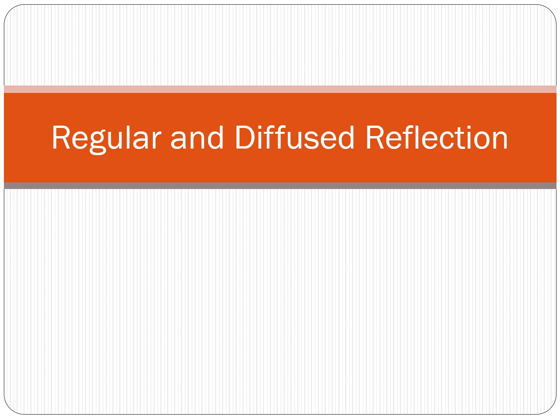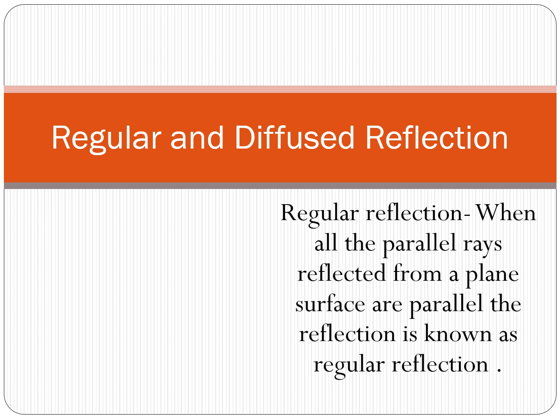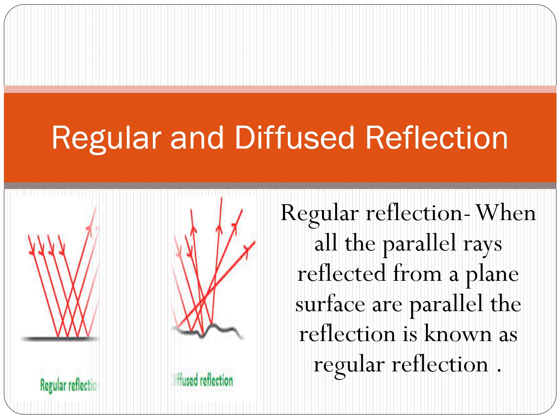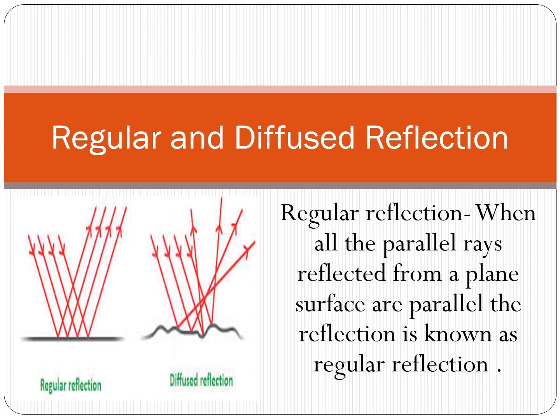Students, after studying reflection and laws of reflection, let's see different types of reflection. There are basically two types of reflection: regular and diffused reflection. Regular reflection: when all the parallel rays reflected from a plane surface are parallel, the reflection is known as regular reflection. We can also say reflection from a smooth surface like that of a mirror is called regular reflection. Images are formed by regular reflection.